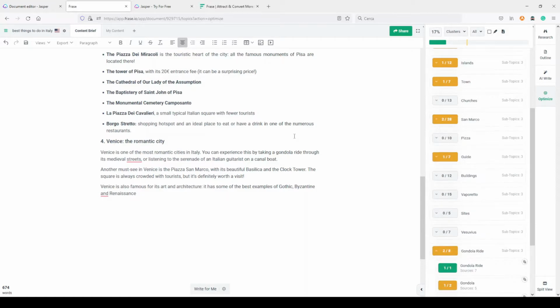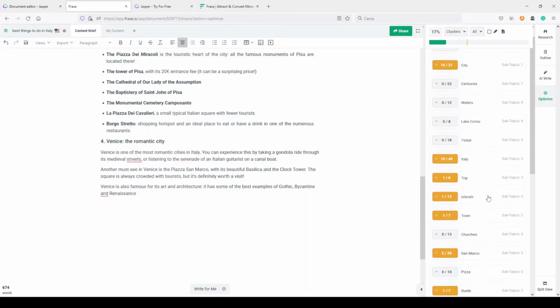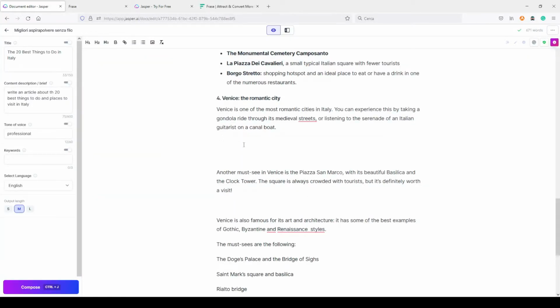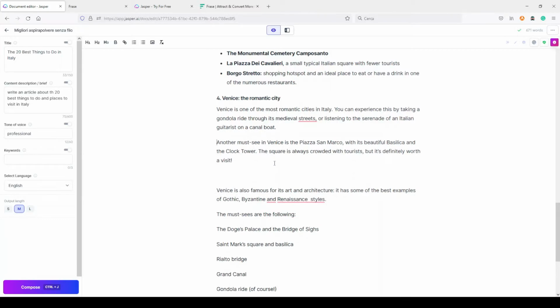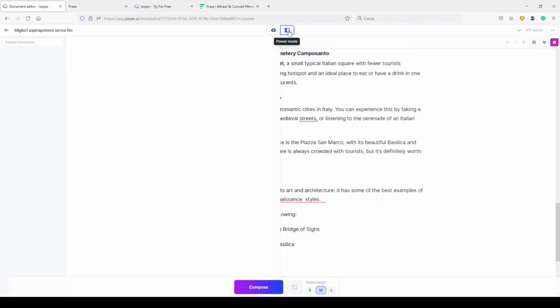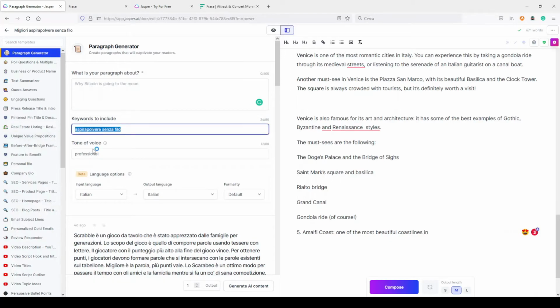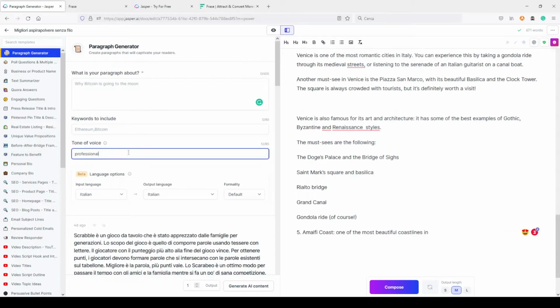So you can do your search in Frase about your query, see what kind of words you need to include in your article to make it SEO relevant in your SERP, and use this trick to train Jasper in some way to write what you want. Let's try to do the same thing using, for example, the new paragraph generator. I did a video about this some days ago. You can find it here on my channel.